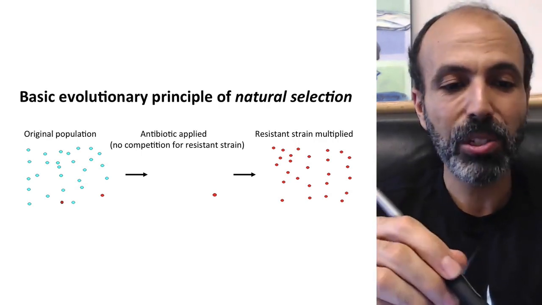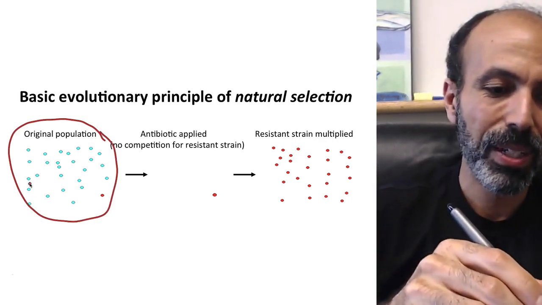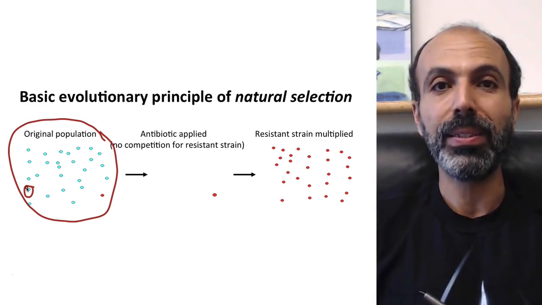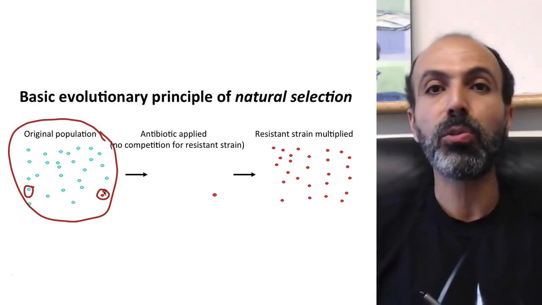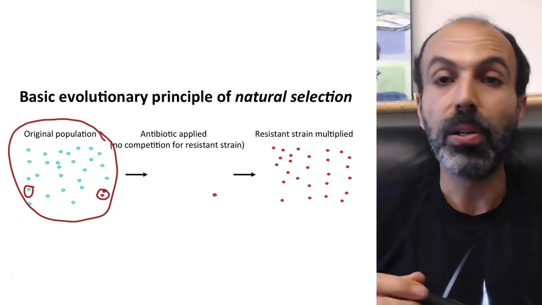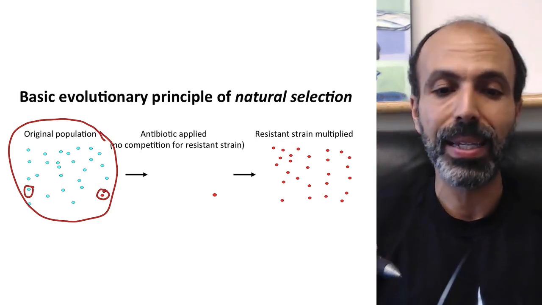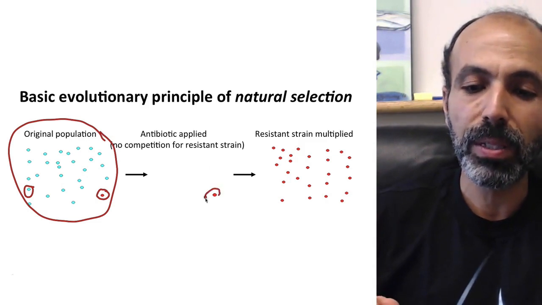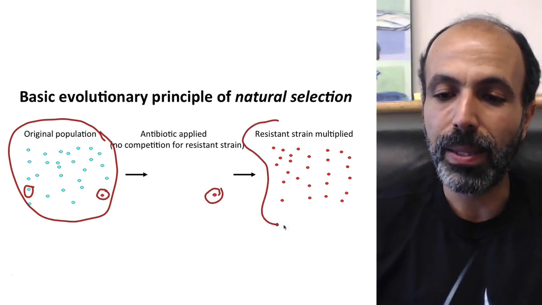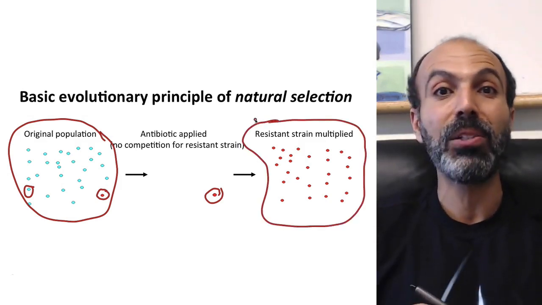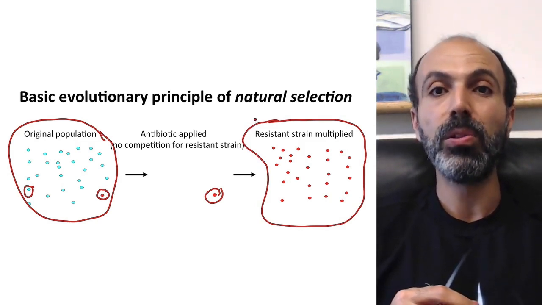In the original population of staph bacteria, you had these blue ones. They weren't actually blue. I just did this for the picture. You had these blue ones which were susceptible to penicillin. That when penicillin was applied, they died. You had a very small fraction of red ones which were actually resistant to penicillin. So when the antibiotic was applied, tons of people all over the world were taking it. Sometimes when they didn't need to take it, there was no competition for the resistant strain. All the blue ones were killed off. The red ones there by themselves were able to spread. And what's happened? This is more like what the population of staph bacteria looks like in the world today. Virtually all the strains out there are resistant to penicillin.